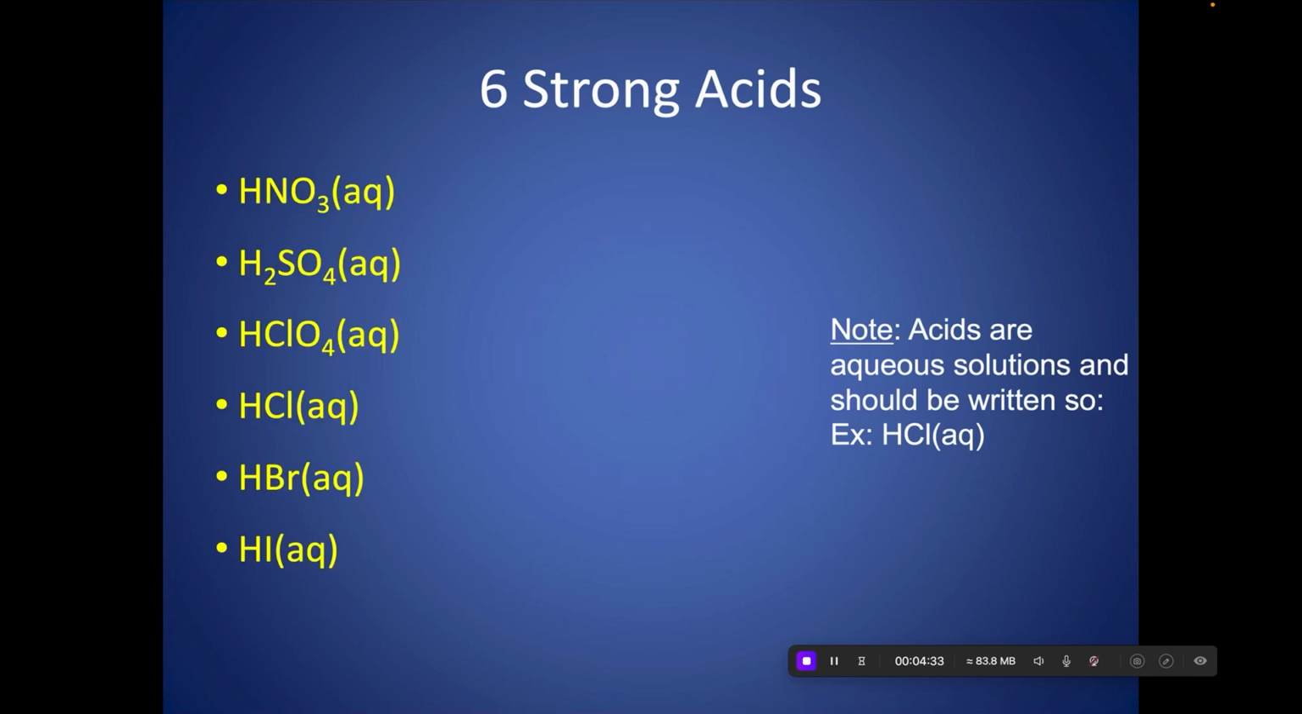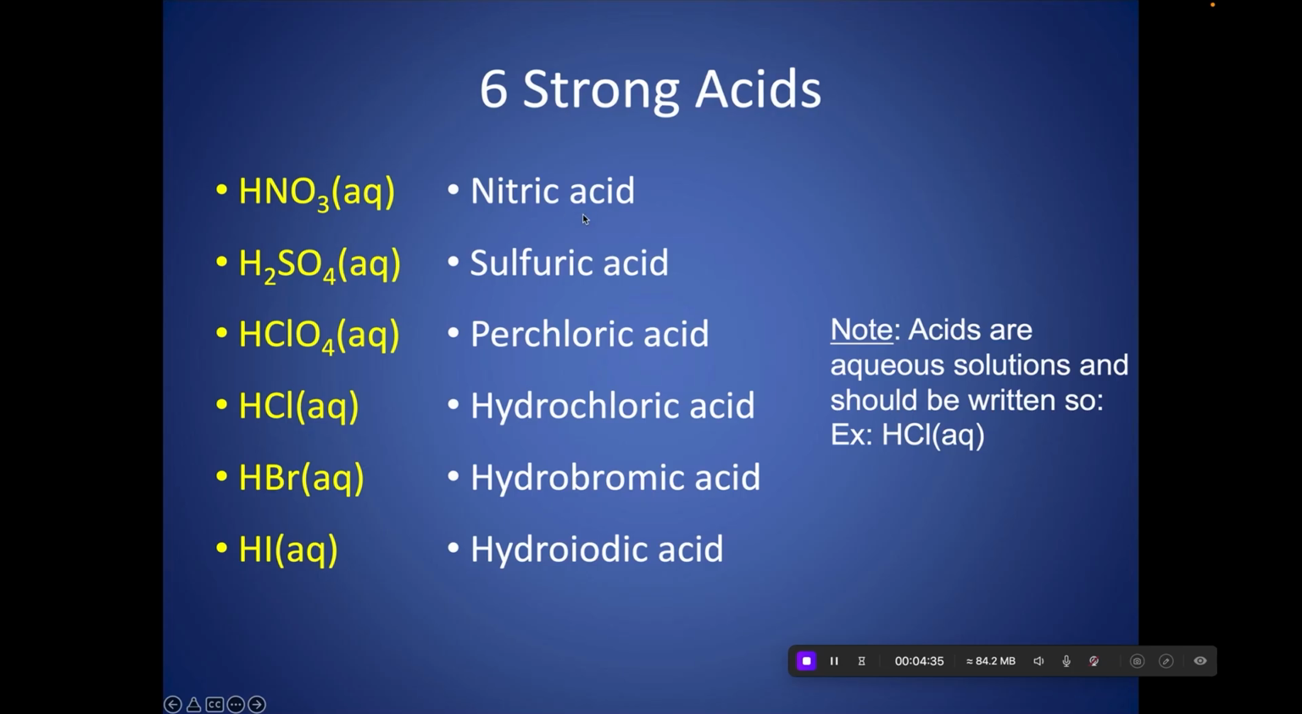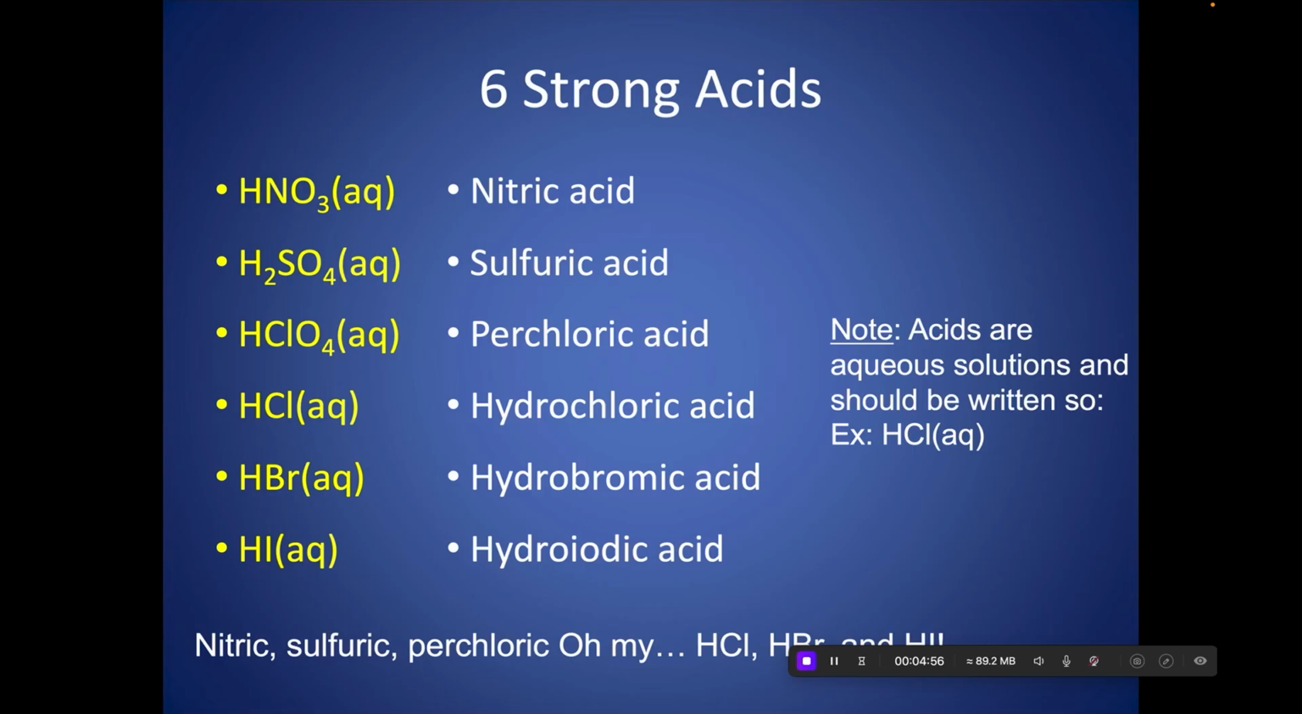There are 6 strong acids. Here are their formulas, here are their names. There are 3 that have polyatomic ions and 3 that are binary. And Mr. Haig, the other chemistry teacher, has a wonderful way of memorizing this: nitric, sulfuric, perchloric, oh my, HCl, HBr, HI. So you need to memorize these 6 strong acids.